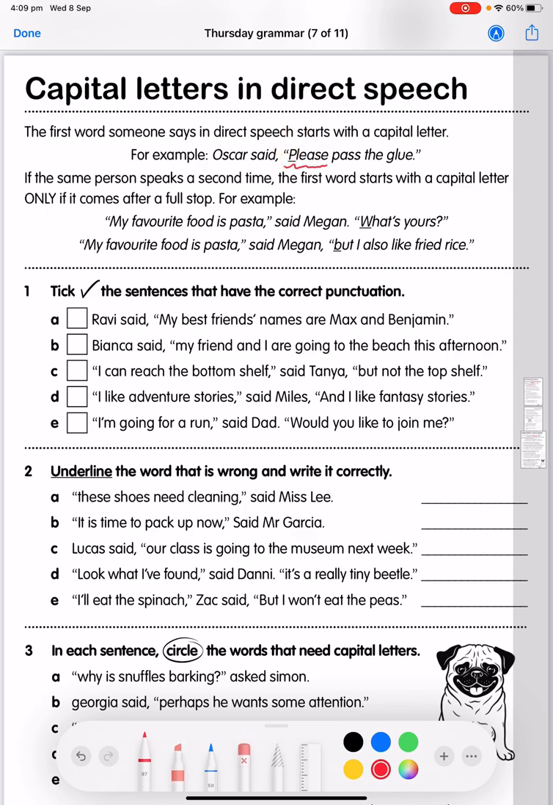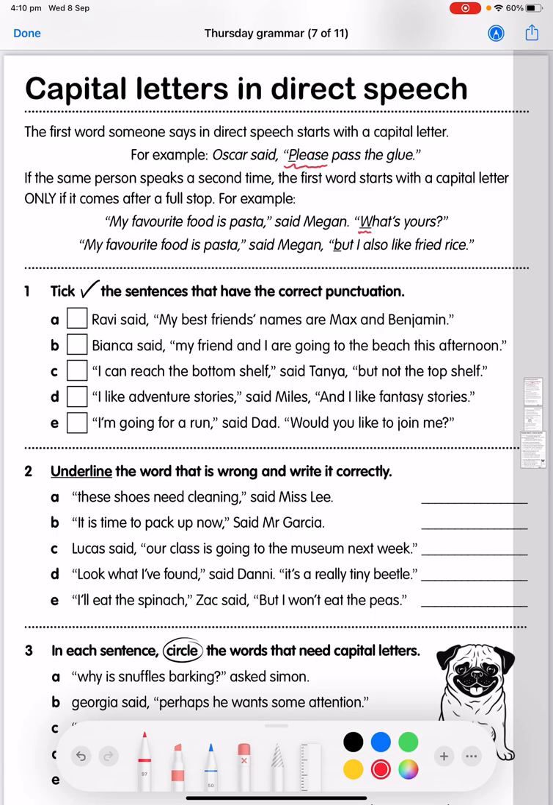All right, if the same person speaks a second time, the first word starts with a capital letter only if it comes after a full stop. So for example, "My favourite food is pasta," said Meg. And then another sentence is started, and Meg is speaking again, and she says, "What's yours?" But because it is a new direct speech sentence, it gets a capital letter for what's.